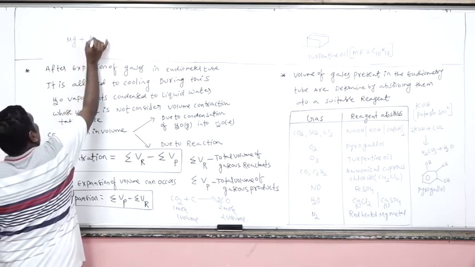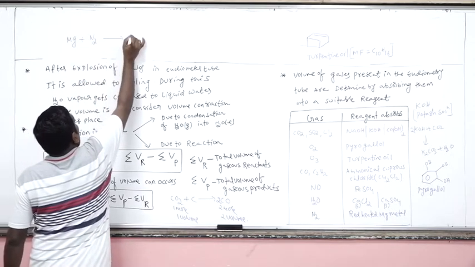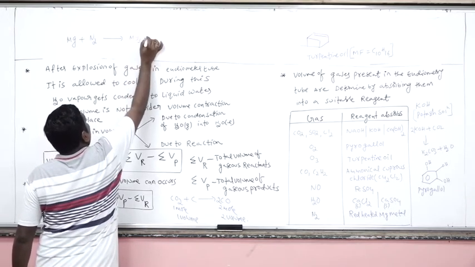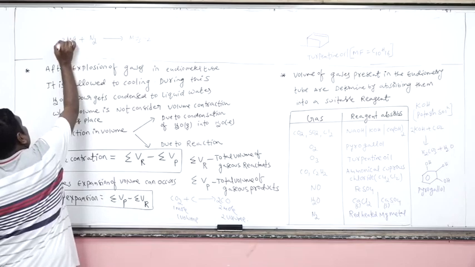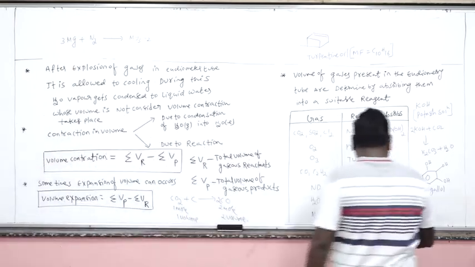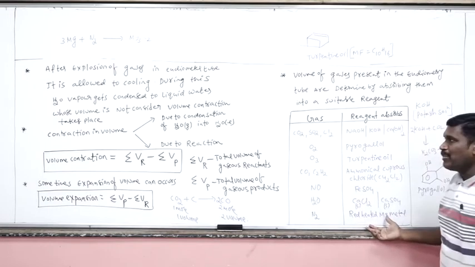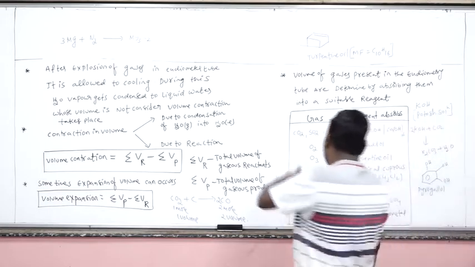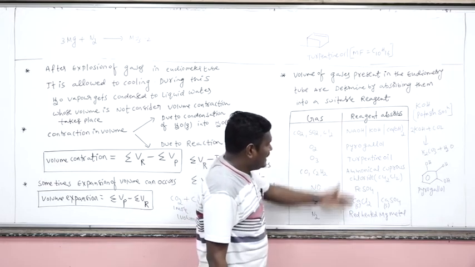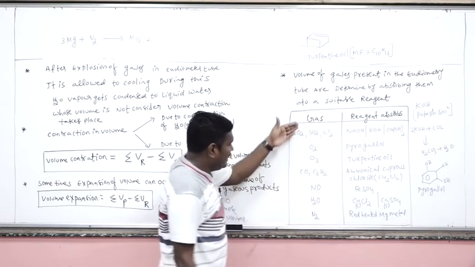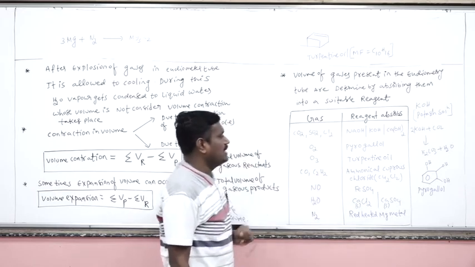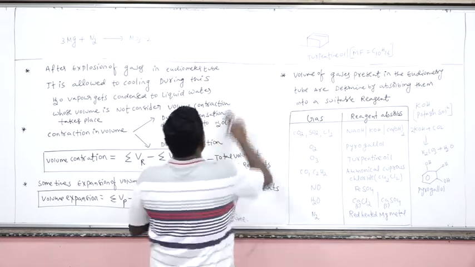Magnesium reacts with nitrogen to give what? Magnesium nitride. This is the separation of nitrogen with the help of red hot magnesium metal. So these are very important. In the question, definitely any one of the reagents is given, and according to that reagent we have to identify which gas is absorbed in that particular suitable reagent.